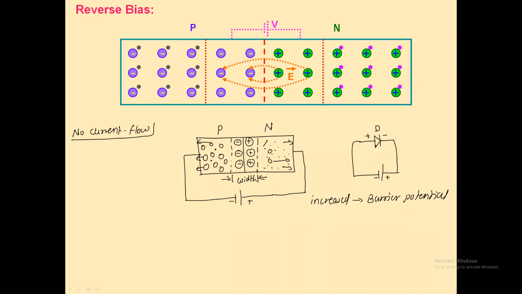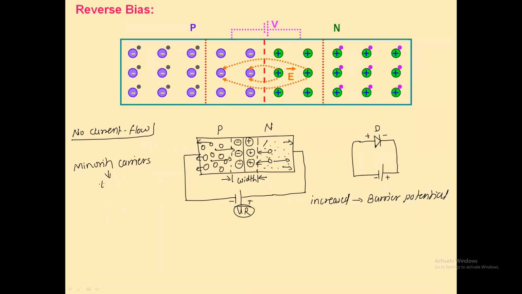Holes. Now you can see that the positive terminal of a battery is connected to the N region. The minority carriers are repelled from the terminal of the battery, and they are trying to move towards the depletion region. Is it right? But the generation of a minority carrier does not depend upon this applied voltage, but it depends upon what?